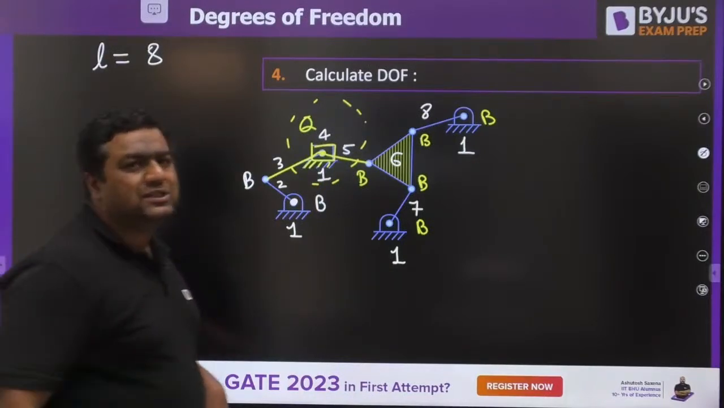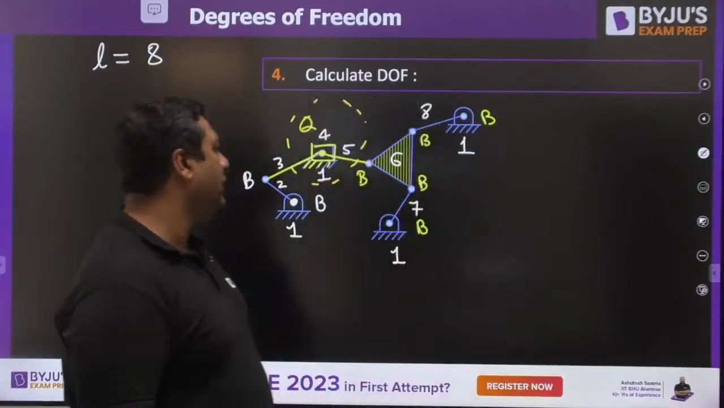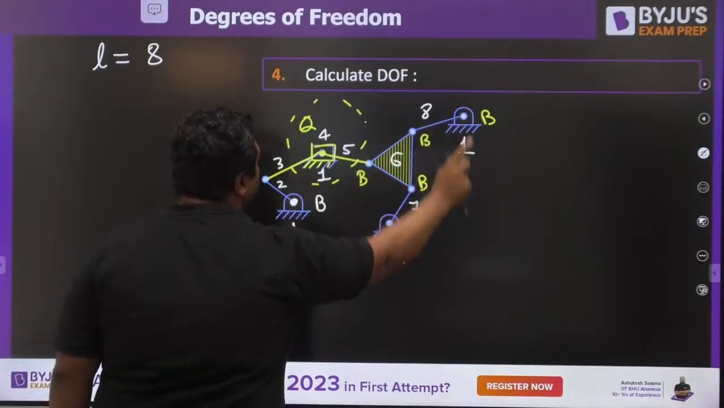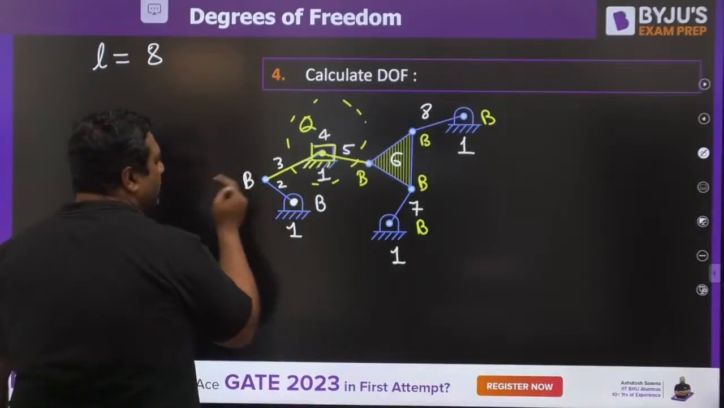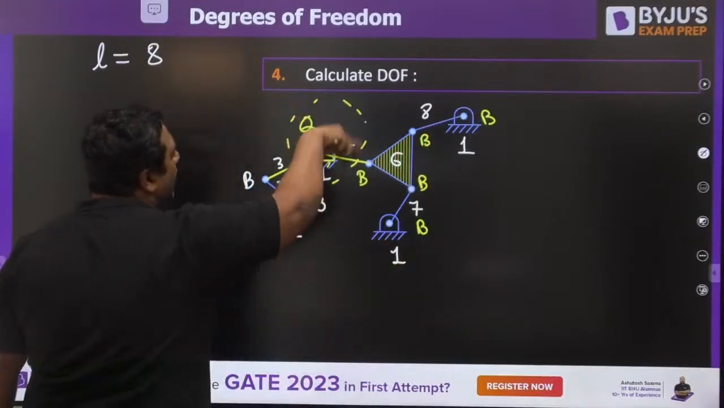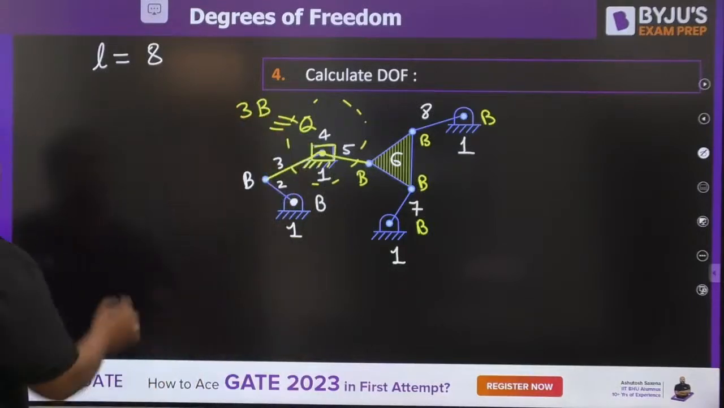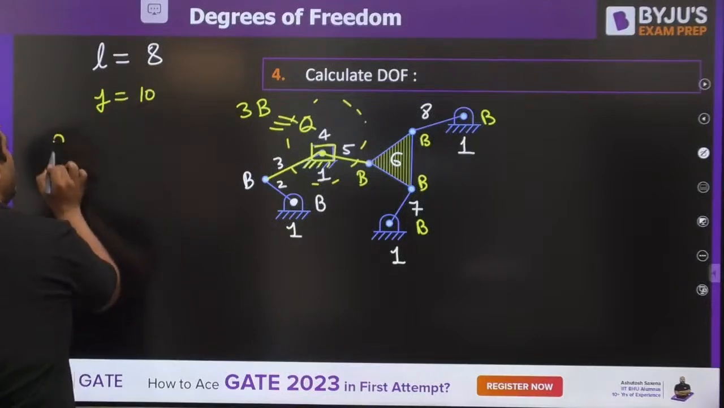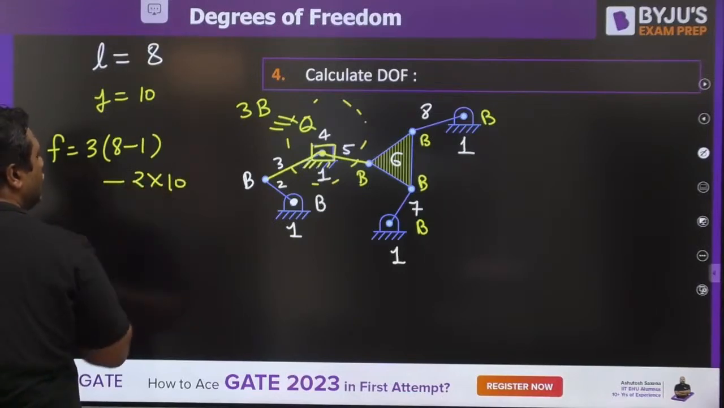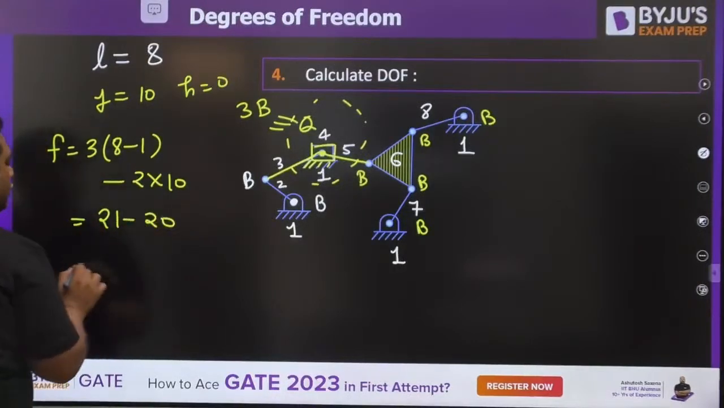You know, in our formula, J is the number of binary joints. So we need to convert quaternary joint into binary ones. So this is 1 binary, 2 binary, 3 binary, 4 binary, 5 binary, 6 binary, 7 binary. And this is 1 quaternary, meaning 3 binary. So 7 plus 3 is 10 binary. J is 10. So you know the formula is 3 into (8 minus 1) minus 2 into 10. There is no higher pair. You will be writing 7 times 3 is 21, minus 20. Answer is going to be 1.